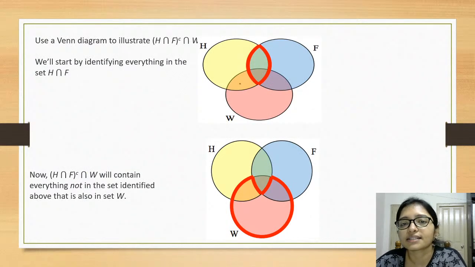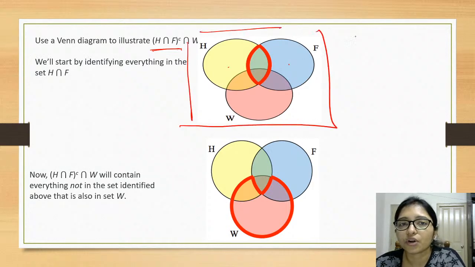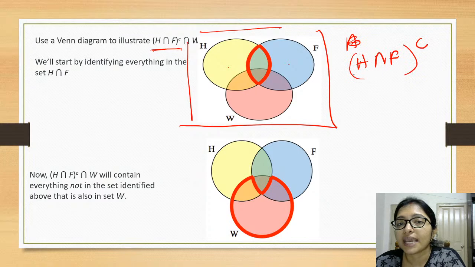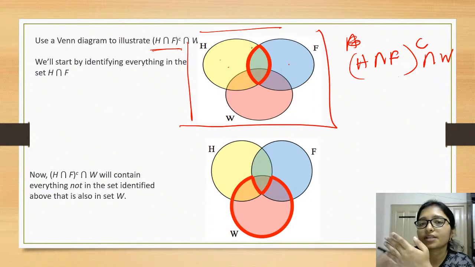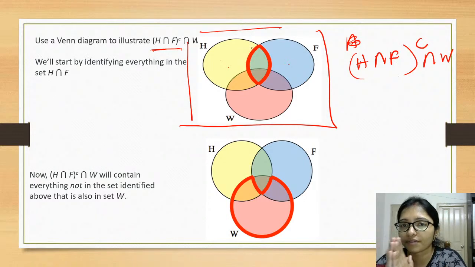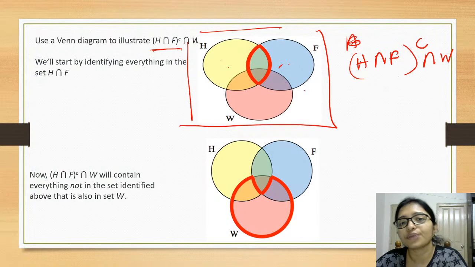When you are taking this one, that is H intersection F. So the complement of H intersection F, just try to understand this, it is very important: the complement of H intersection F, then union W. This is actually this area, because you take the intersection, then the complement of the intersection, means whatever is common, then you take the complement and you do the union with W. Here H and F, and you do the union.